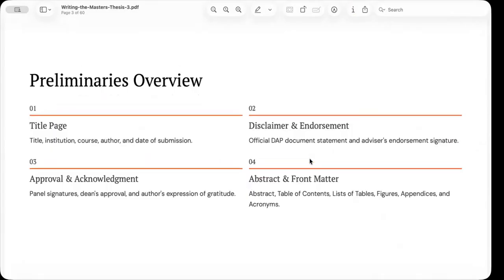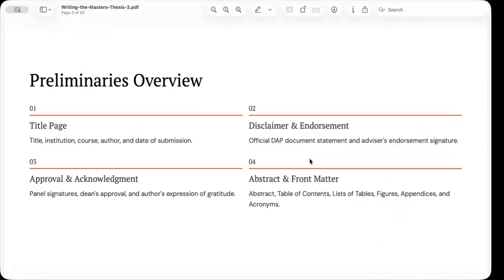Preliminaries overview. Before the reader reaches chapter 1, several important pages prepare the document. Collectively, these are called the preliminaries. Although they contain little discussion on research itself, they establish professionalism and demonstrate that the thesis follows formal requirements, starting with the title page.